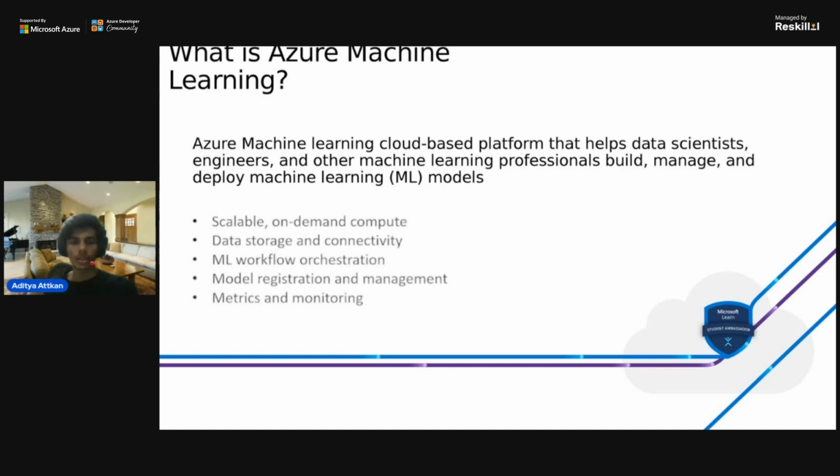Let's just open the PPT right now. So yeah, the PPT is open. We have talked about different services which we can use to create our machine learning models, to manage our machine learning models, to create a pipeline. We created a model step by step.